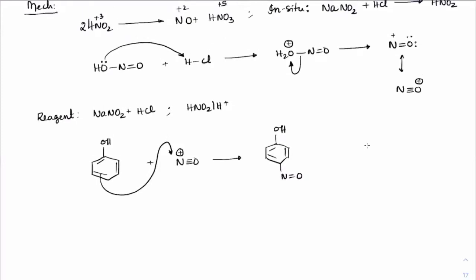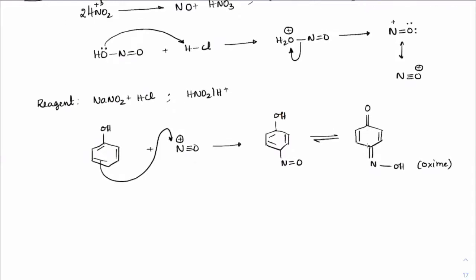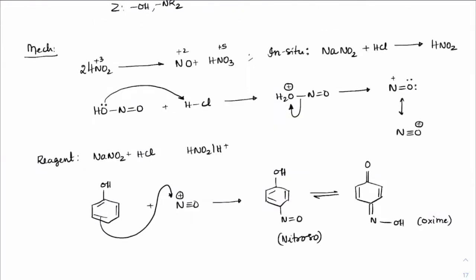Correct. And whenever we get a nitroso group, the nitroso group can always undergo tautomerism. If you remember, this nitrosophenol will tautomerize into an oxime. That's what we call nitroso-oxime tautomerism. So we'll get this as double bond O, double bond N, and OH. This is the oxime, and this is the nitroso. You can either write it in this format or in this format. Both of them are correct.